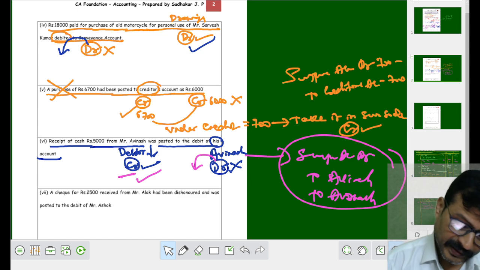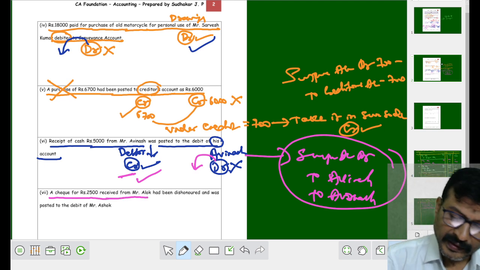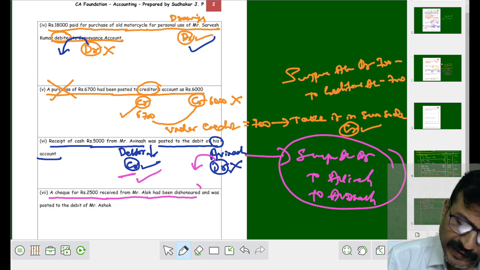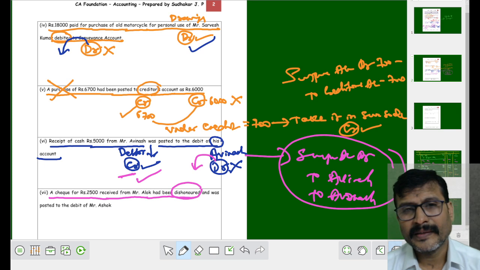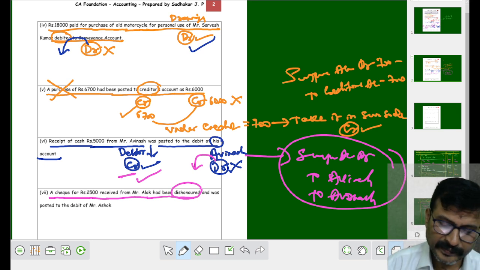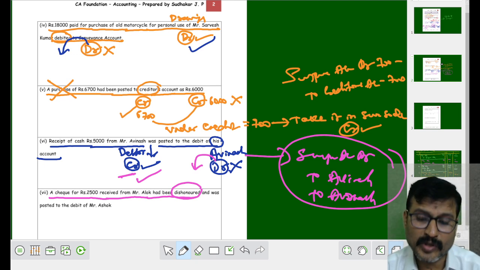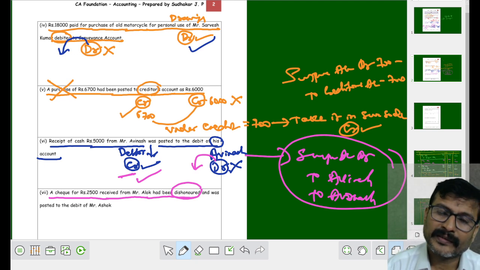See the next one. A check of rupees 2,500 received from Ashok has been dishonored. What happened now? Dishonor happened. A check of rupees 2,500 received from Alok, not Ashok, Alok, has been dishonored.